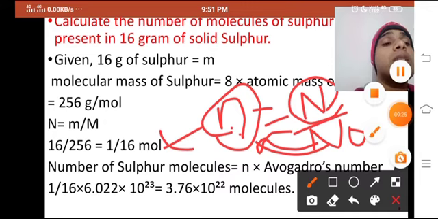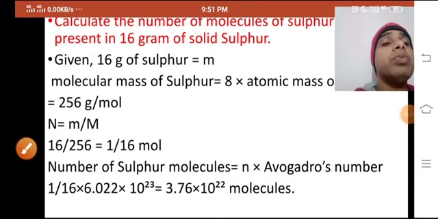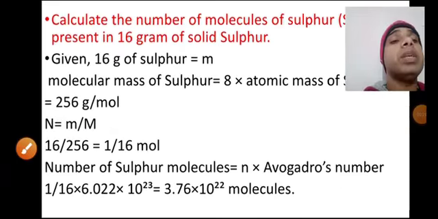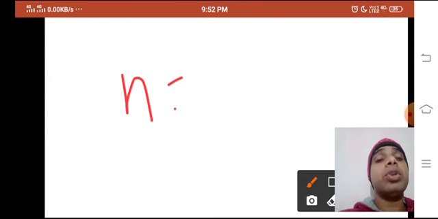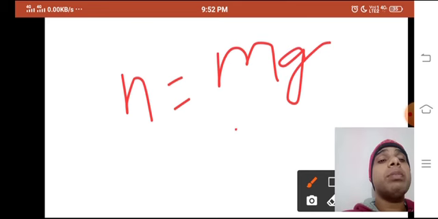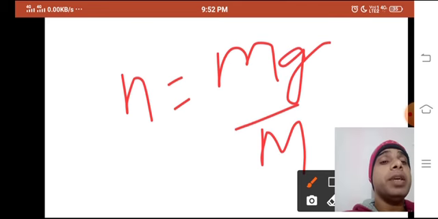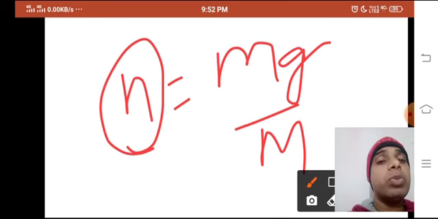This is the way by which we can do different types of questions, because we have three formulas and from these we can derive three more. Suppose n is equal to mg upon capital M. If you have to calculate the number of moles, you implement this formula.